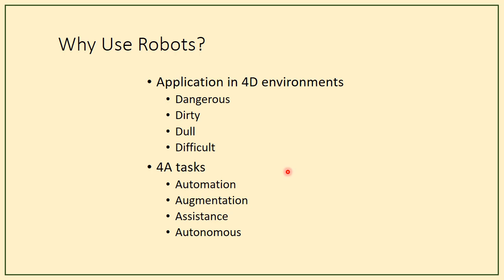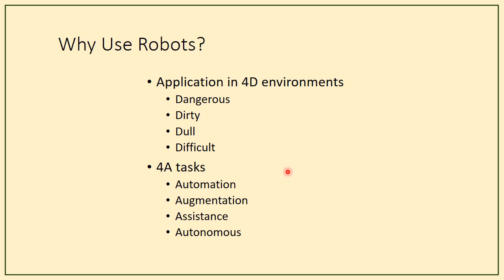And then difficult tasks. So wherever the operation is difficult, and the robots are tireless, if the operation is continued for more than a number of hours, then tiredness will come. So if we keep working a lot and are restless, the continuation of the operation will be very difficult.